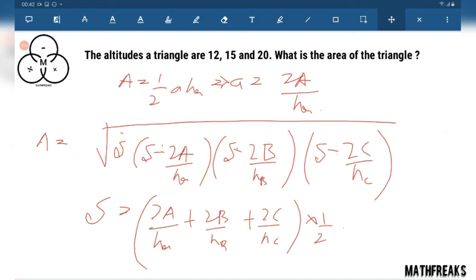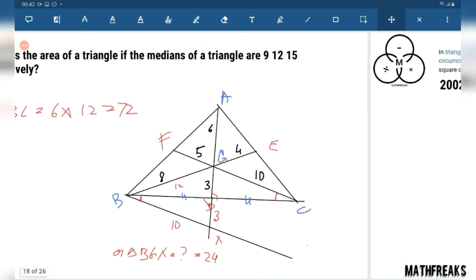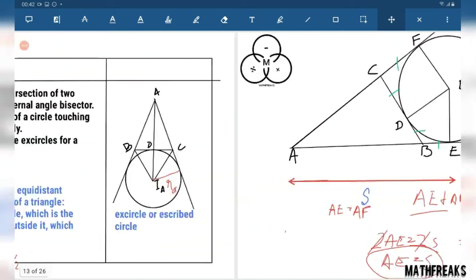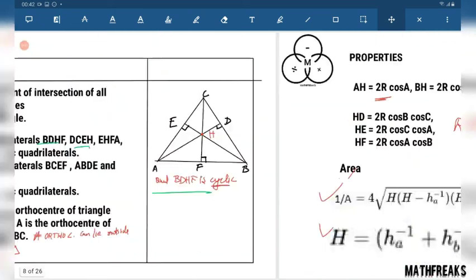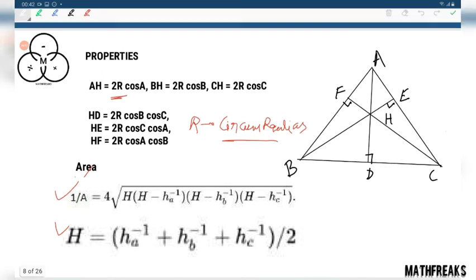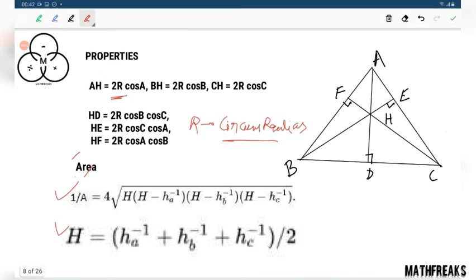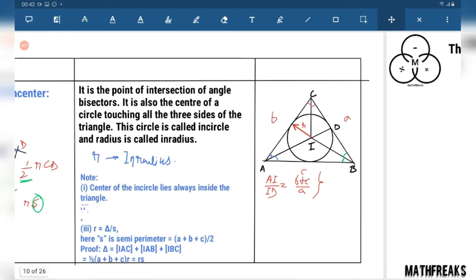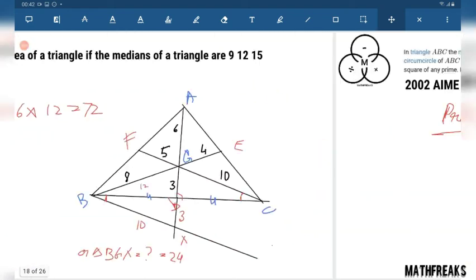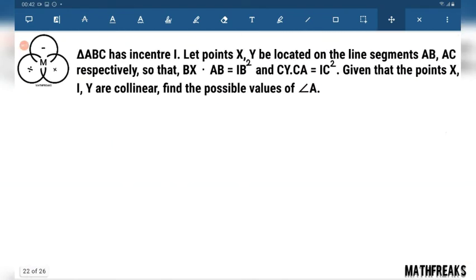That was a new approach. If you solve it, you can also derive this formula using this idea. I guess this is the last question.